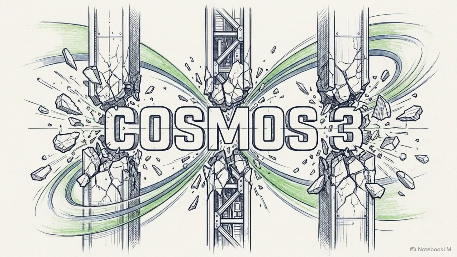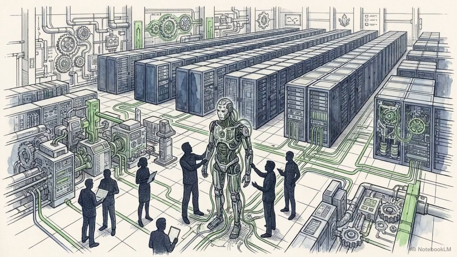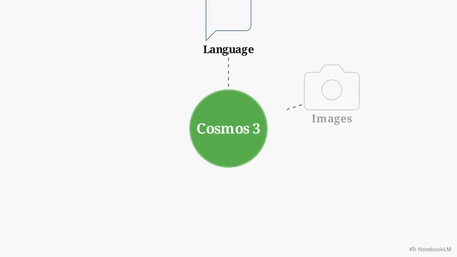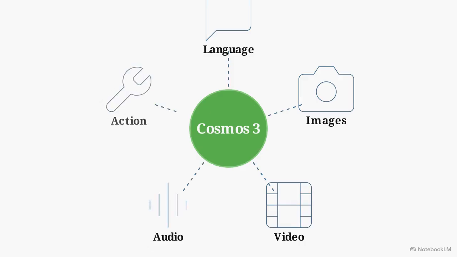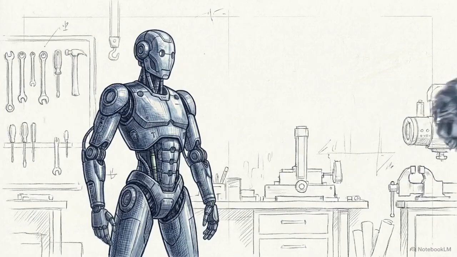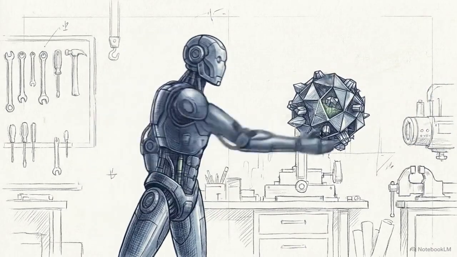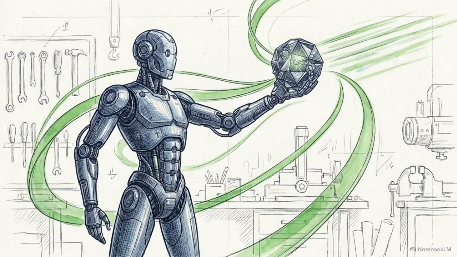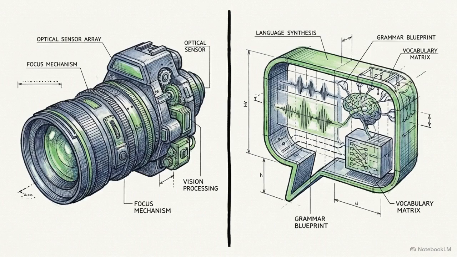Nvidia's Cosmos3 research dismantles these silos. The project involves more than 293 contributing authors, signaling a massive industry-wide effort to solve the problem of embodied intelligence. Cosmos3 is an omnimodal world model. It processes language, images, video, audio, and physical action sequences within a single continuous space. By unifying these disparate modalities, Cosmos3 serves as a native brain for robotic agents, removing the data bottlenecks that previously led to execution failures.